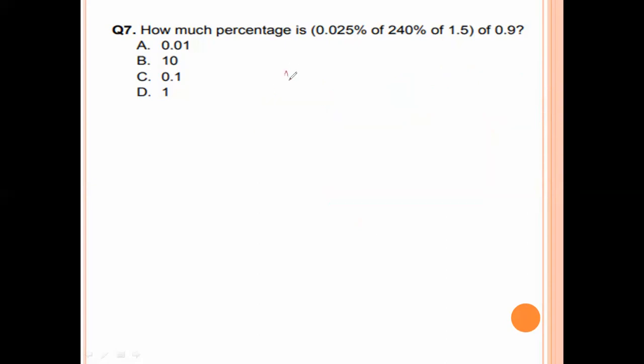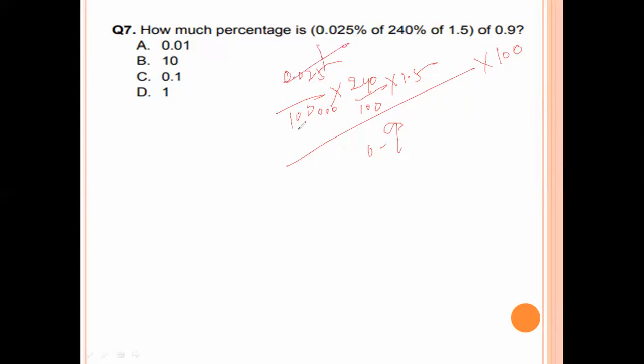Here you see 0.025%. Percent means 100. Half is into 240% means 240 by 100. Half is into 1 by 5. First to find this one. So percentage. So into by 9, 0.9 into 100%. So here we will eliminate that decimal, we put 3 zeros. 25 1 ja, 25 4 100, 0 0 0. 0 0 get cancelled. 4 6 ja, 400 ja.